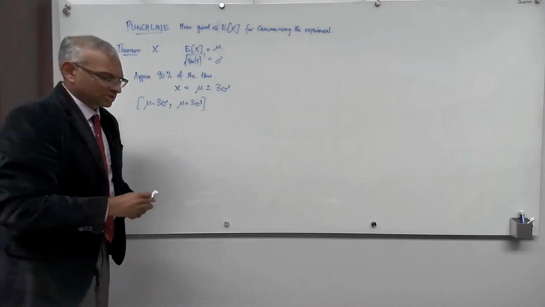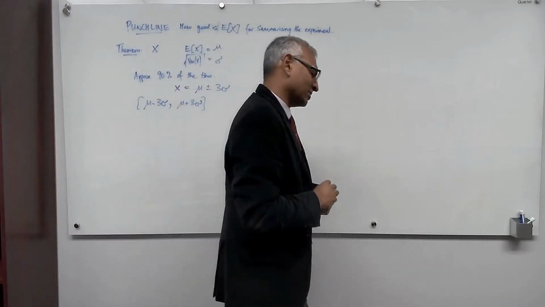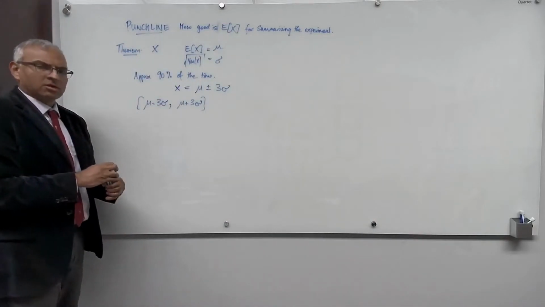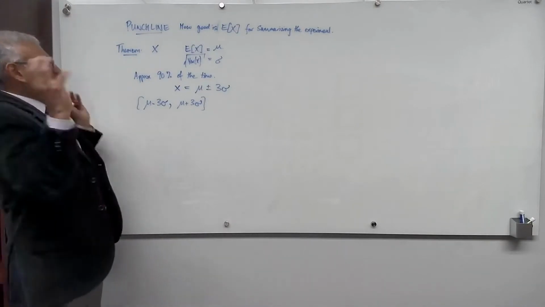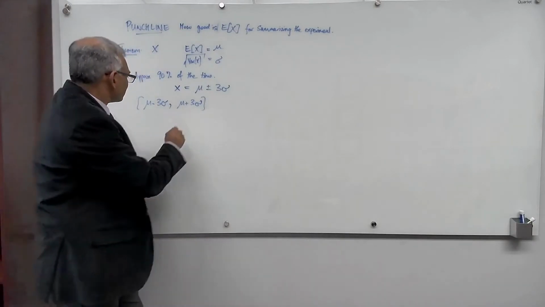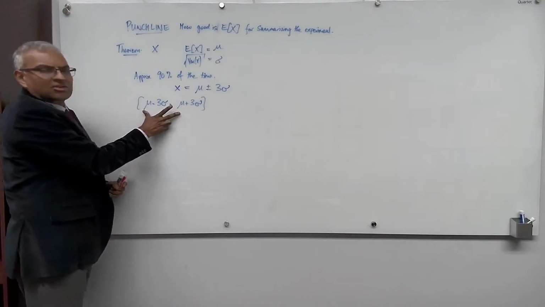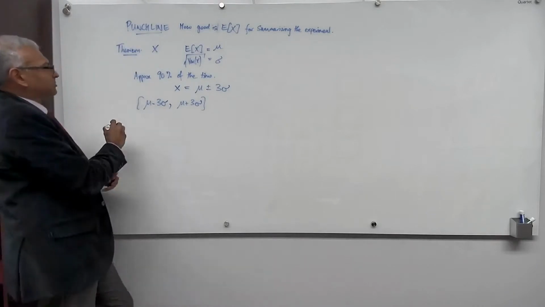Okay, and now let's prove it. And to prove it, I'm going to show you 2 important theorems in probability theory. They are important on their own, but we're just going to use them to prove the 3 sigma rule. So that's the punchline. It says that when the standard deviation is small, the mean is a great summary of what will happen. Okay, and so let's do the proof.